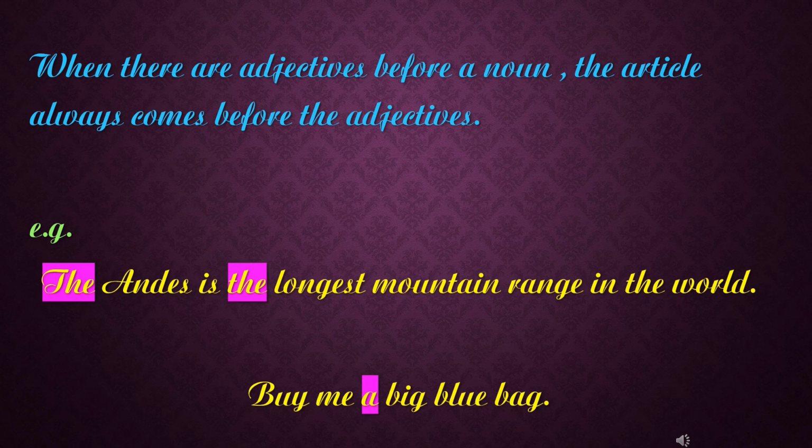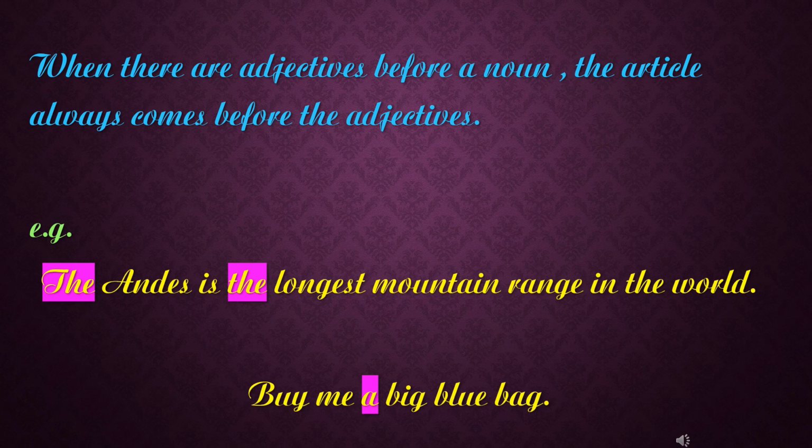When there are adjectives before a noun, the article always comes before the adjectives. We already said that articles are always used before nouns. But if there are adjectives before a noun, the article is always used before the adjectives. Example: The Andes is the longest mountain range in the world.